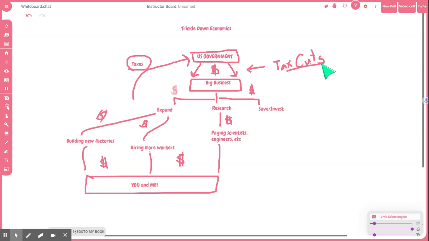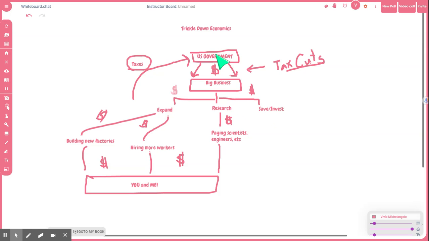We're giving tax cuts to people, to big businesses. Where is the money going to be coming from to continue to pay for all of the things that need to be paid for? Well, big businesses are getting money back. That means that they're either not paying taxes at all, which is the case for some of our mega businesses like Amazon and Microsoft, which pay $0 in federal taxes. They are not giving anything to the government to help support the economy. Instead, they're doing this, right? They say, well, we're hiring people, we employ, right? We're doing research, and we're saving and we're investing some of that money.